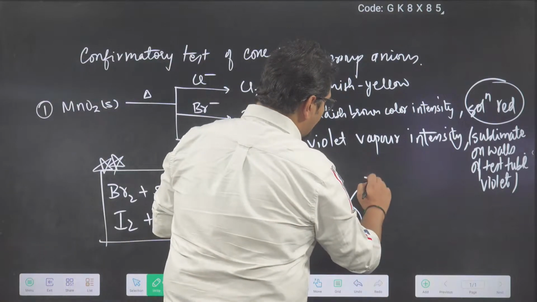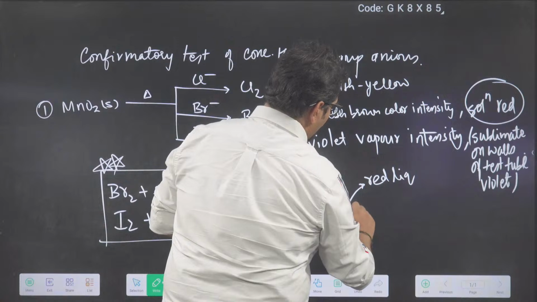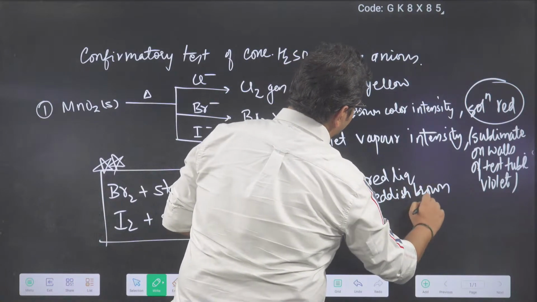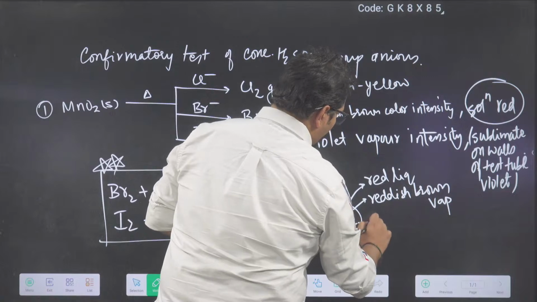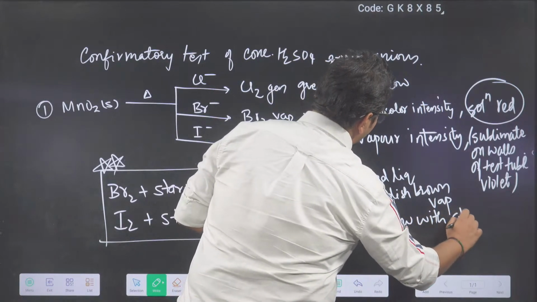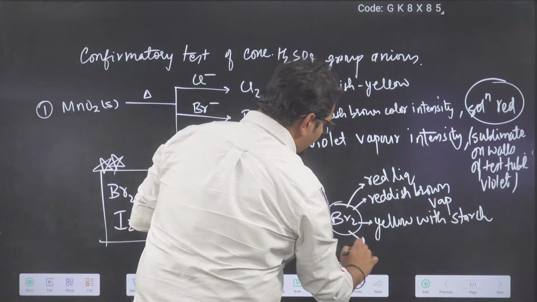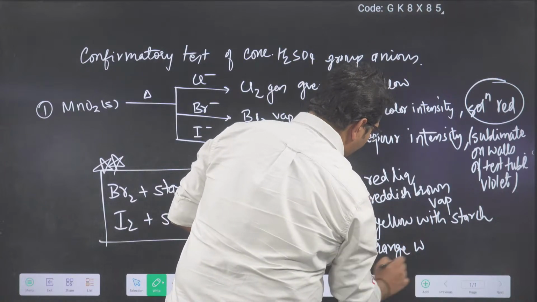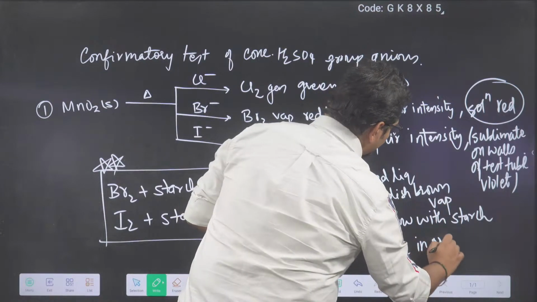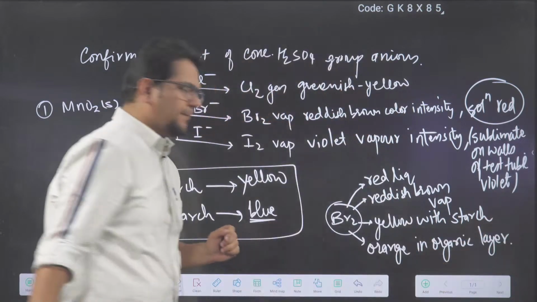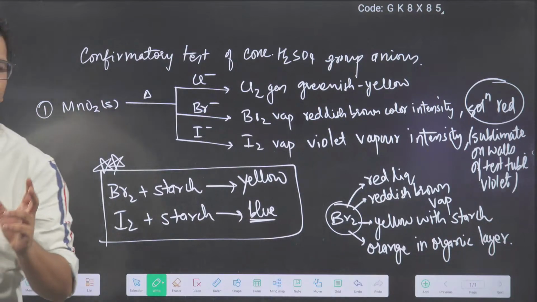It is a red color liquid. It's a reddish brown vapor. It is showing yellow color with starch, as we have just seen. And you are going to see one more thing: in the next to next test, you will see orange color of bromine in the organic layer.